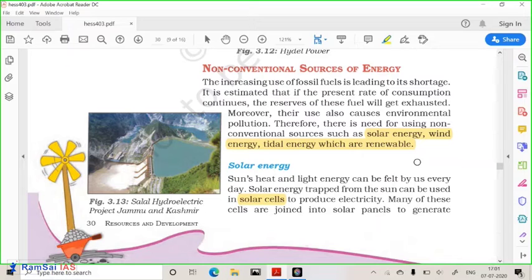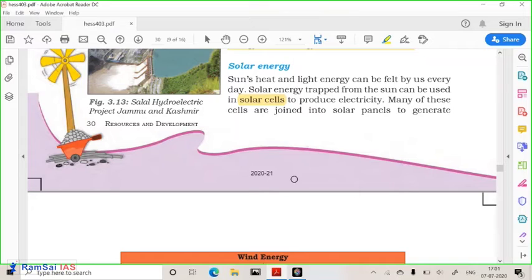This question can be asked in the prelims as well. Which of the following are the conventional and non-conventional sources of energy? This type of question can be asked. First, let us understand solar energy. The sun is a powerhouse for the earth. Using the sunlight, we gather this sunlight by using diodes and sunshine-sensitive metals, like silicon, silver, sometimes gold. So the sun's heat is used to produce solar energy.